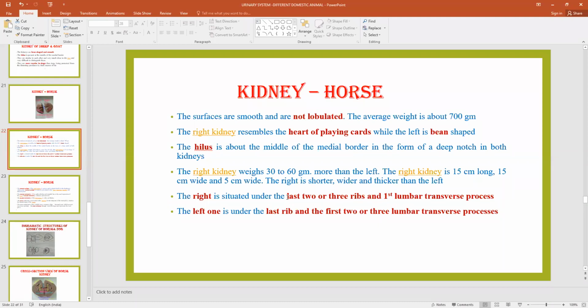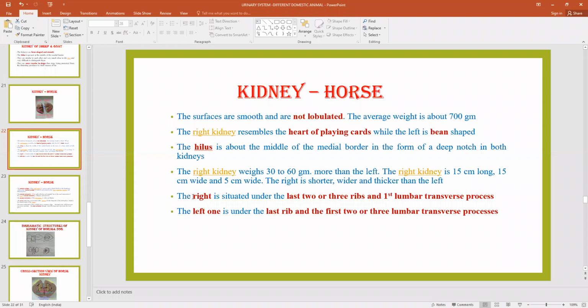Last rib means 13, true or false? In the case of the horse, if you say the right kidney is located from the 13th rib to the first and second lumbar vertebra, is it true or false? False, sir, false. What will it be instead of 13? 18. It will be 18, right? There are 18 ribs. So the right kidney is from the 18th rib to the first lumbar vertebra, but the left is from the last rib to the first, second, third lumbar vertebra.